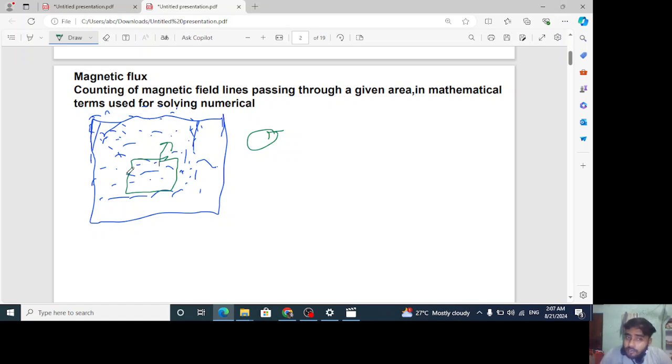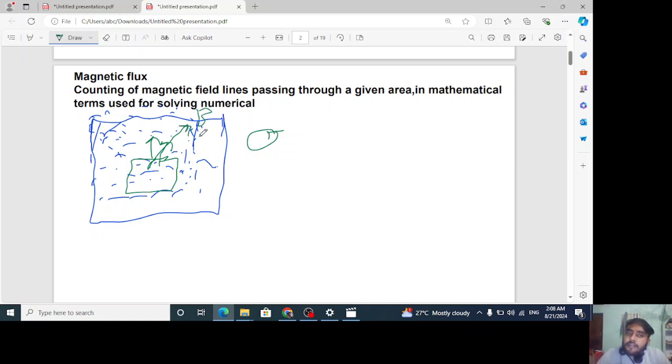Now, it's not only about its value. When I'm saying value, it doesn't mean only the magnitude, it's also the orientation. For example, right now the magnetic field is completely inside the plane of the paper, or the plane of this board, this tab screen, your phone screen. Completely inside. Now I changed its orientation. I made the magnetic field a little bit tilted. This is now the direction of magnetic field.